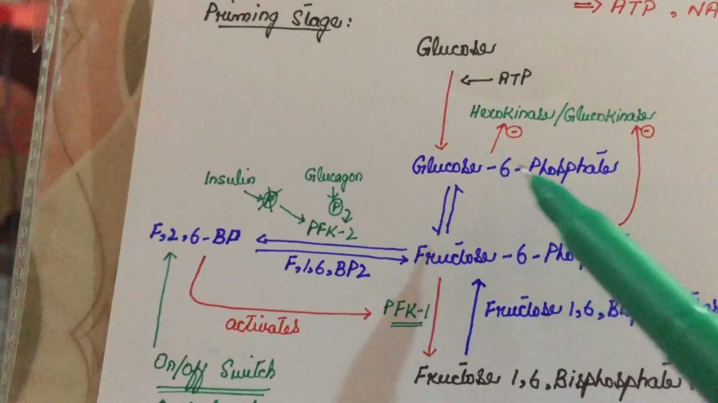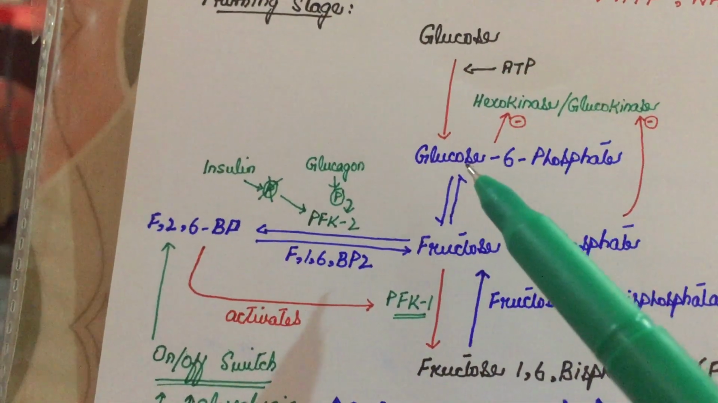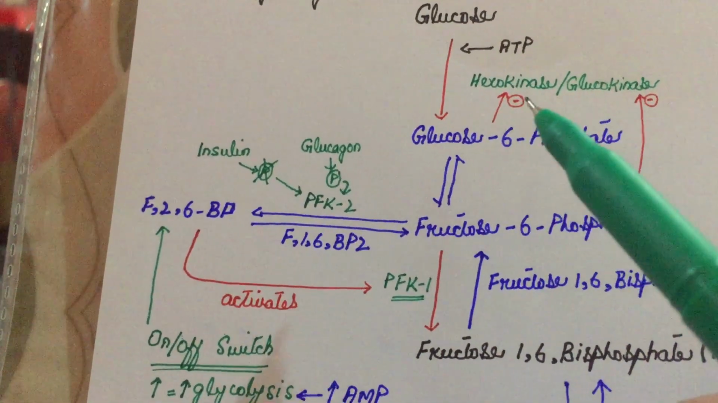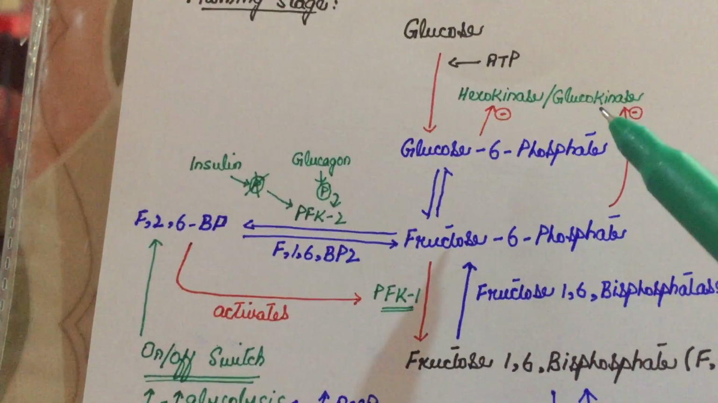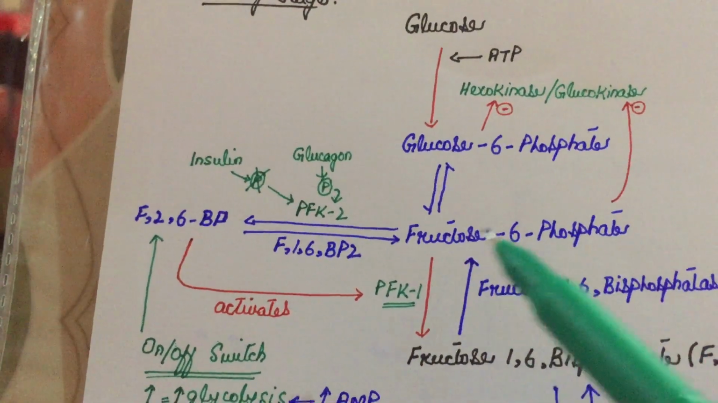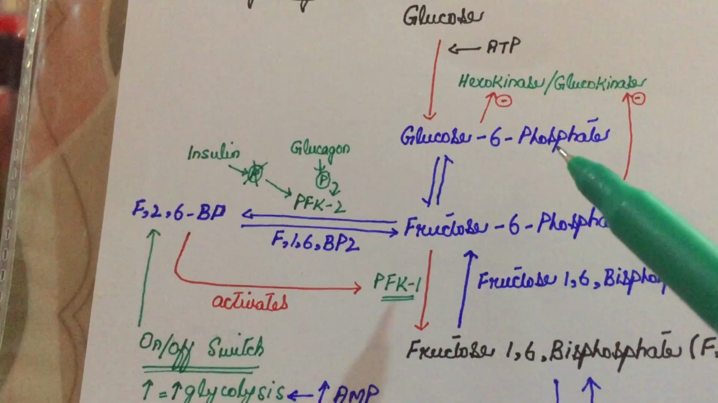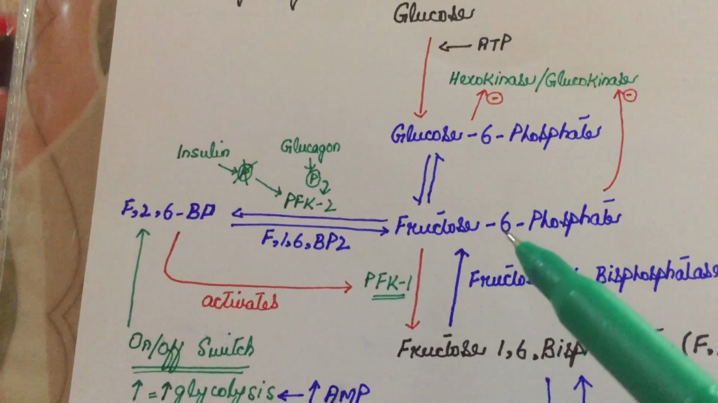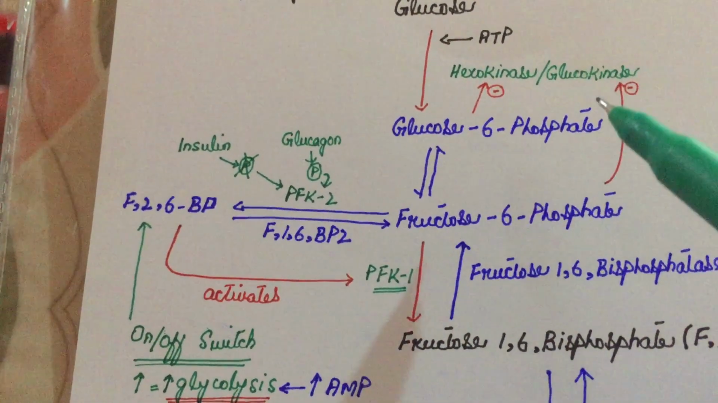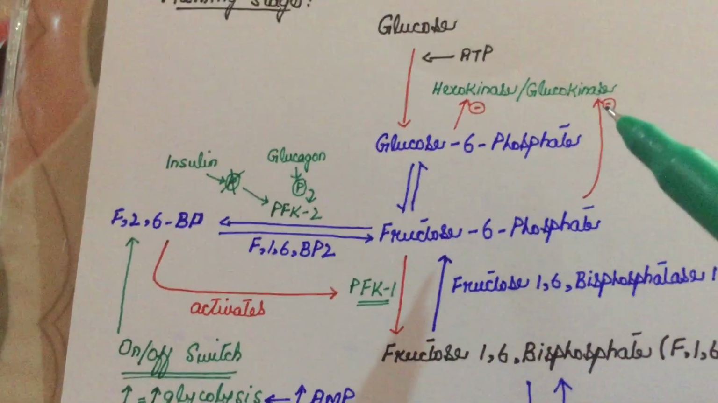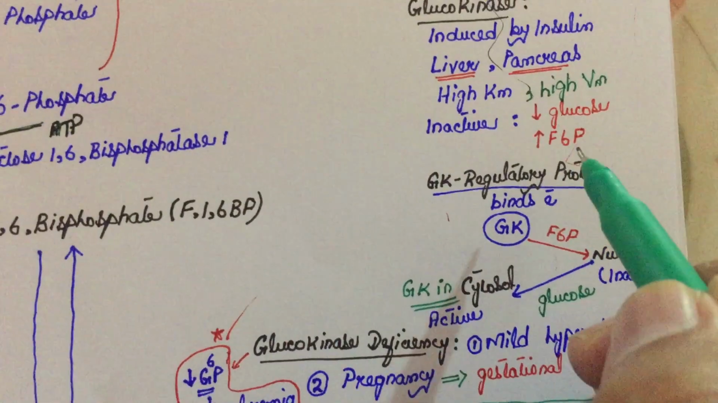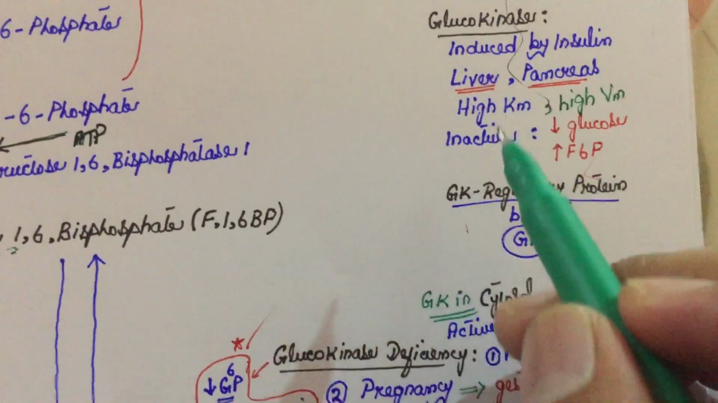Hexokinase is inhibited by glucose 6-phosphate. It means when there would be a high amount of glucose 6-phosphate in the cell, hexokinase would be inhibited and stop working. But glucokinase is inhibited by fructose 6-phosphate. When glucose 6-phosphate is converted into fructose 6-phosphate and there is too much fructose 6-phosphate, it would automatically inhibit the glucokinase enzyme in the liver and pancreas. Fructose 6-phosphate makes glucokinase inactive.